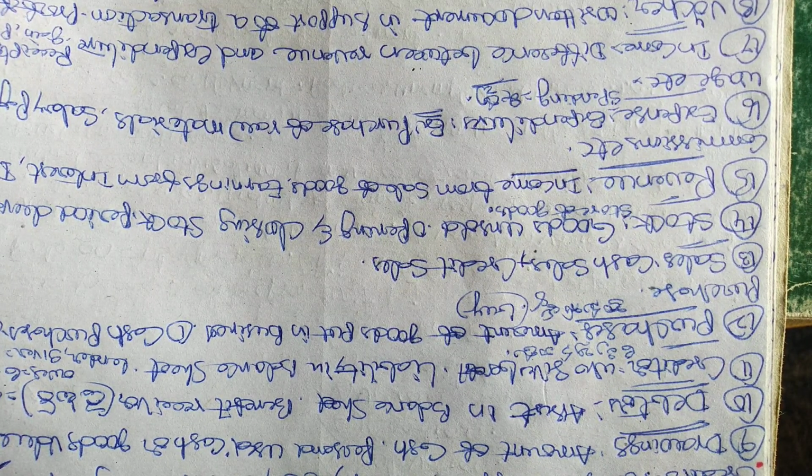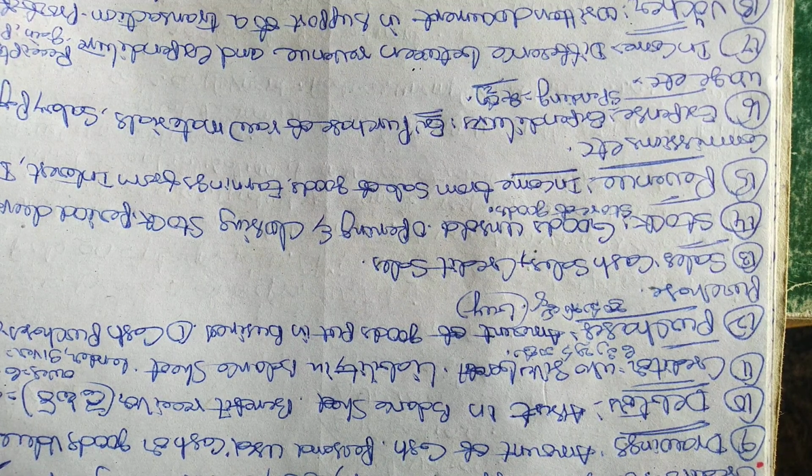10th one, debtors. Asset in balance sheet. So the debtors will be shown as an asset in balance sheet. If you prepare the balance sheet, it comes under the heading of debtors. So it is nothing but an asset.